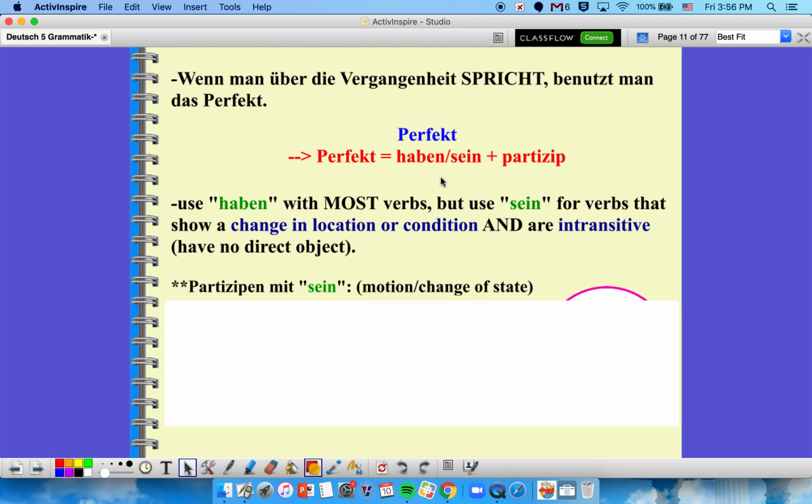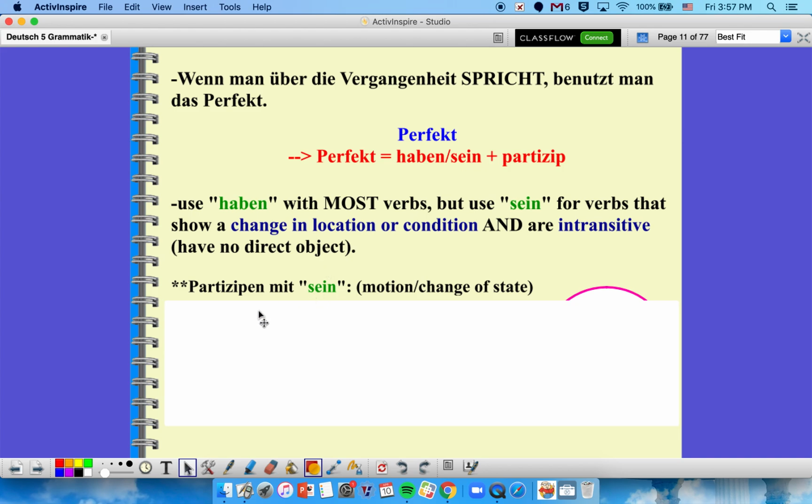Now in English, we just have "have" as our helping verb and then a participle. But in German, you have the option of haben or sein, to be. So with most verbs, haben is going to be your helping verb, which is nice because that means it's going to sound similar to when we're forming the perfect in English. But you use sein for verbs that show a change in location or condition and are intransitive. Intransitive means they're not taking a direct object.